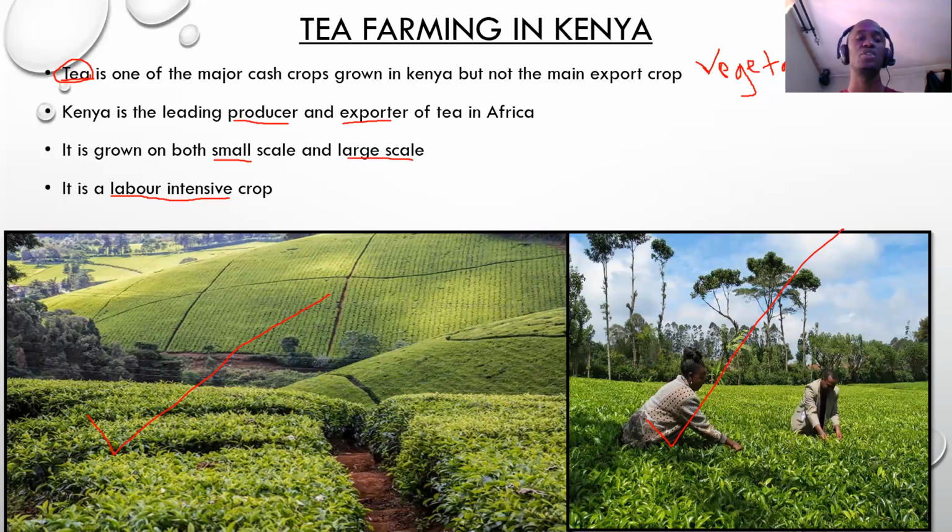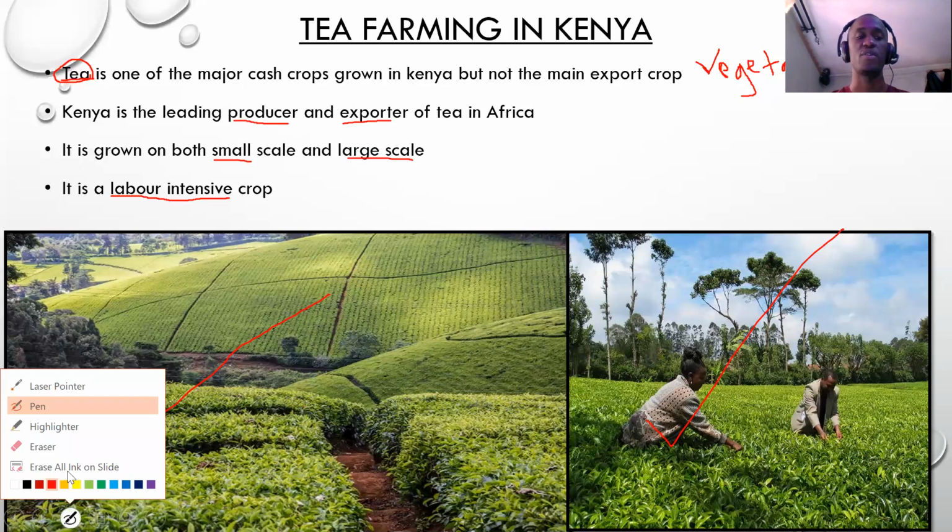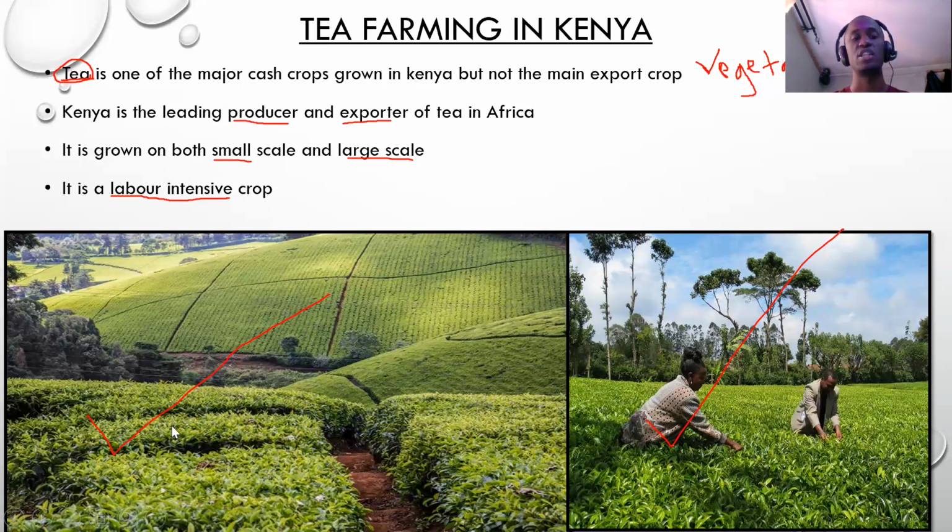They just harvest the leaves. Those leaves are taken to the industry for processing so that you can have tea on your table every morning. The tea that you drink comes from this crop.